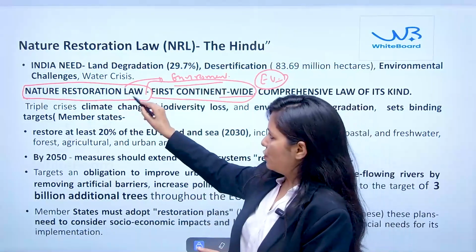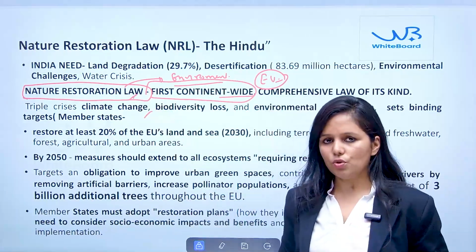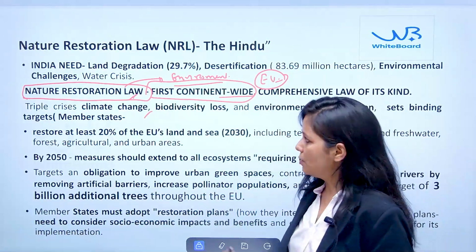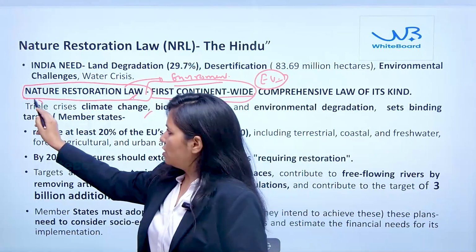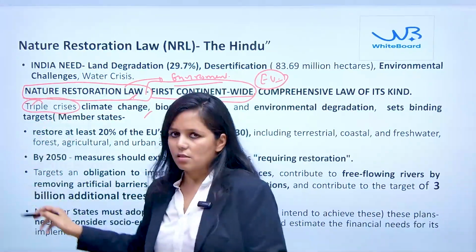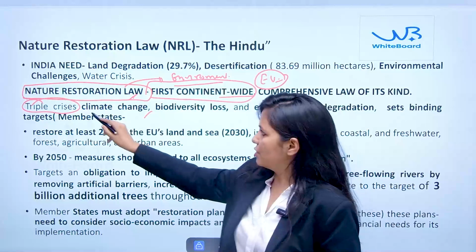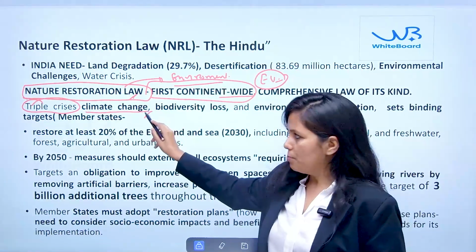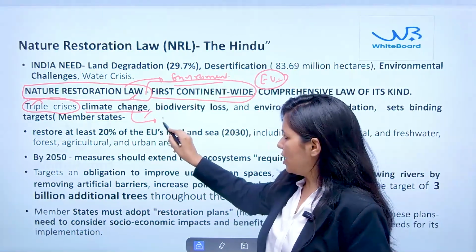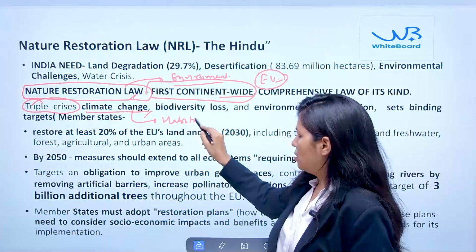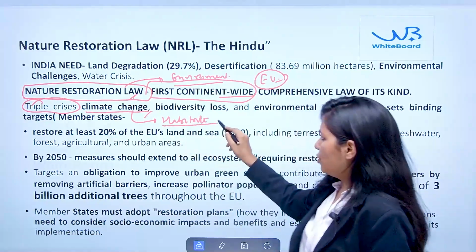So this Nature Restoration Law of the European Union is going to deal with three major crises. One is related to climate change. Because of this, there is habitat destruction, which results in biodiversity loss.